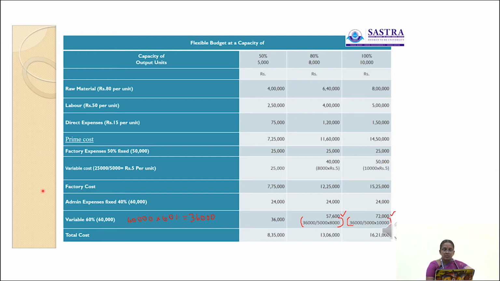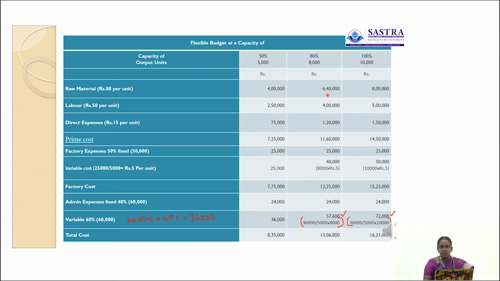So what is the raw materials given here? Raw materials given at the per unit rate is 80 rupees. So we have to find out for 5,000 units. So 5,000 units into rupees 80, 4 lakh. Next one is here 8,000 units are produced. So 8,000 into 80 rupees, 6 lakh 40,000. Then here 10,000 units are produced. 10,000 into 80, 8 lakh. Okay. Then labor 50 rupees per unit. So 5,000 into 50 rupees, 2 lakh 50,000.